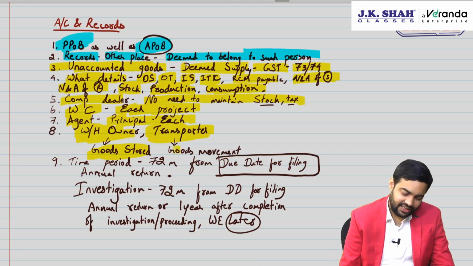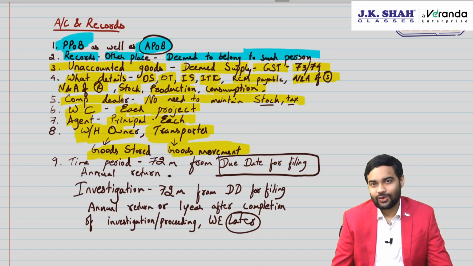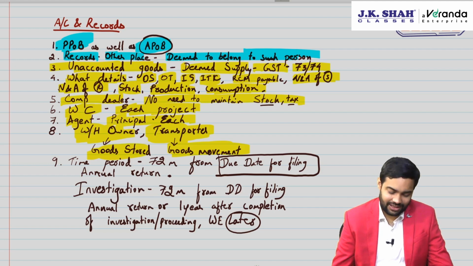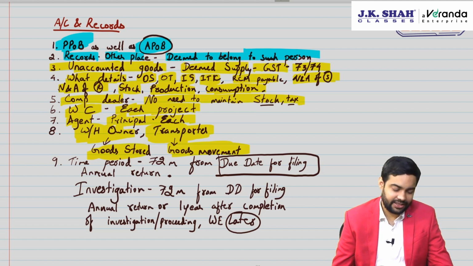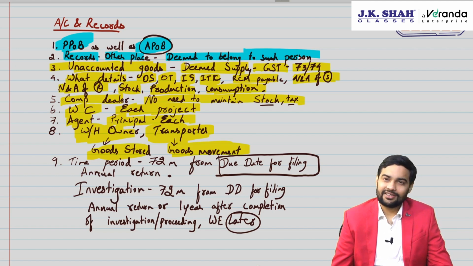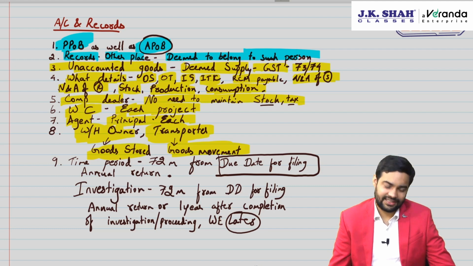Transporter, whenever there is movement, he has to maintain details of consignor, consignee, origin, destination, name and address of the person liable to pay tax under RCM, whose goods were received, when was it taken. For each branch he has to maintain such records. And warehouse owner and transporter, even if they are not registered, they have to take a common enrollment number. Unique enrollment number has to be taken by them. And in fact, if it's a transporter who is having a registered place, then in that case he can take a common unique enrollment number on the GST portal.